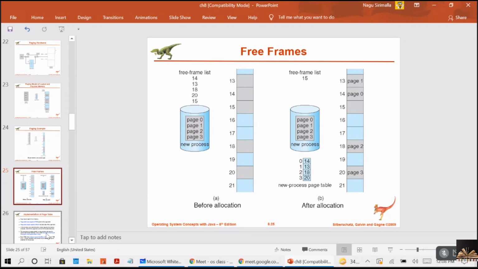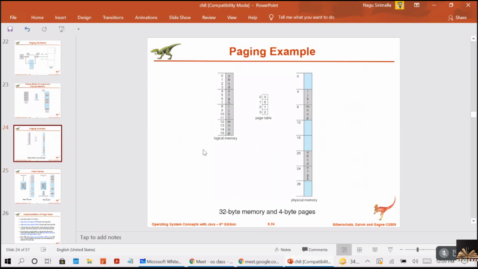Why? Let's consider your program. It won't require all 4 pages. Look here: the total program size is 16 bytes and each page size is 4 bytes, so a total of 4 pages will be filled. But let's consider your program size is only 13 bytes.